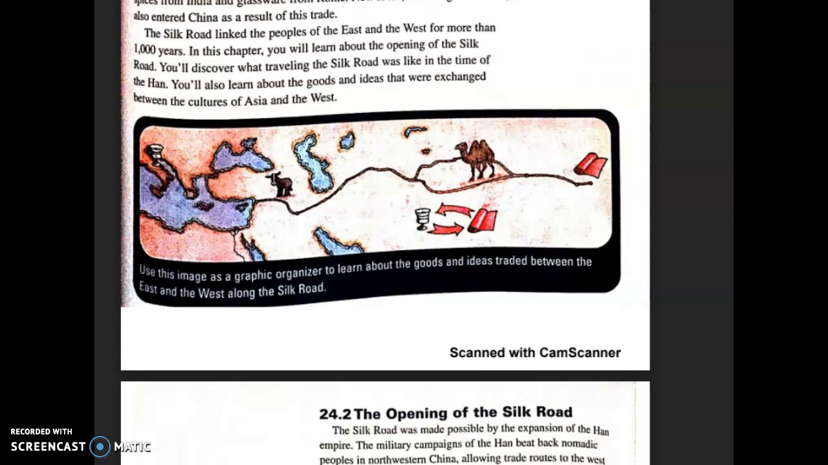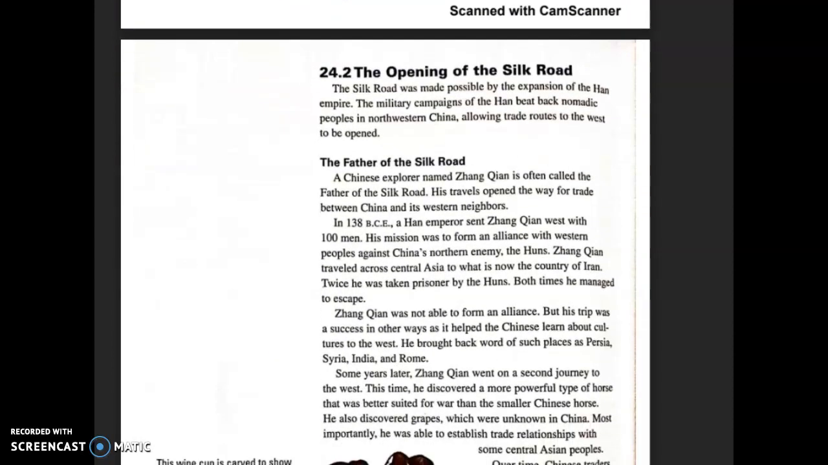In this chapter, you will learn about the opening of the Silk Road. You'll discover what traveling along the Silk Road was like in the time of the Han. You'll also learn about the goods and ideas that were exchanged between the cultures of Asia and the West.